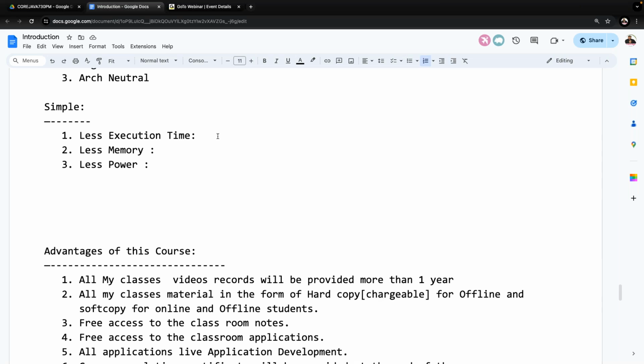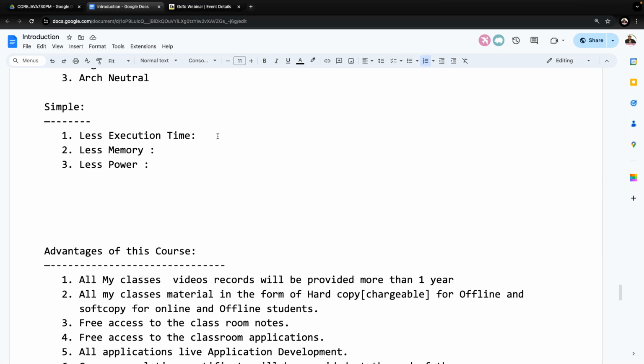So now the equation is very clear. If program execution time is less, performance will be more. If program execution time is more, performance will be less. This is the equation we have to follow throughout Java. More execution time, less performance. Less execution time, more performance.